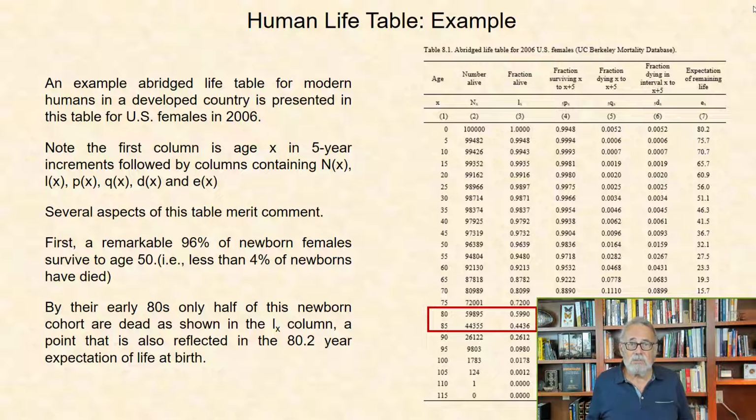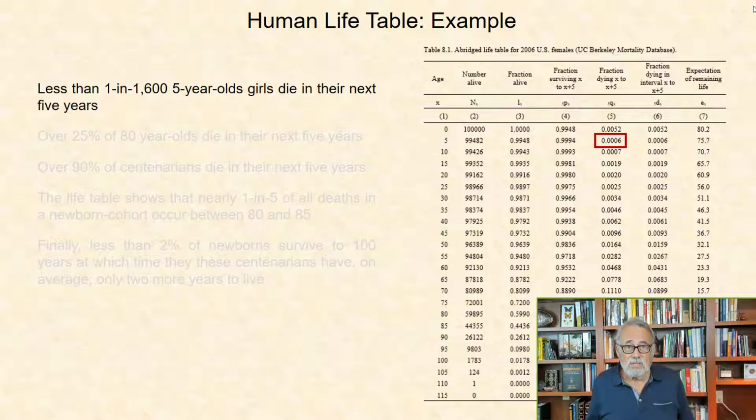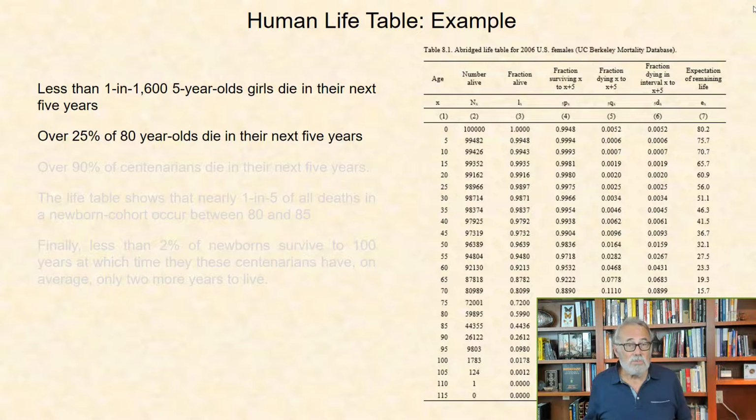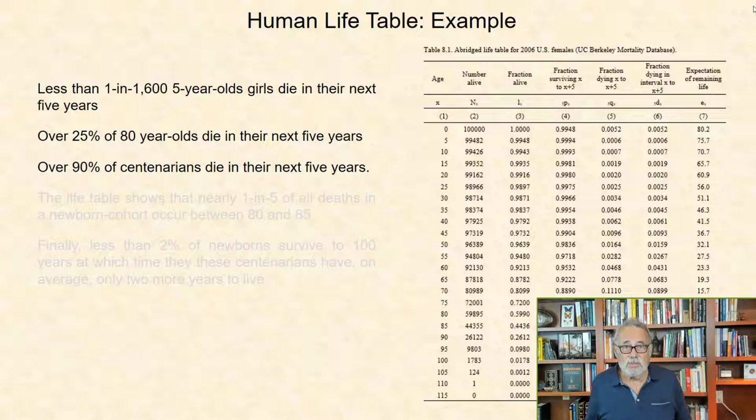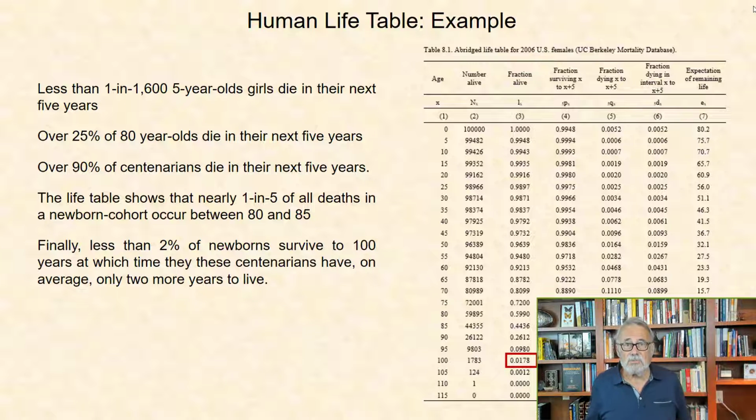By their early 80s, only half of this newborn cohort are dead, as shown in the lx column, a point that is also reflected in the 80.2-year expectation of life at birth. Less than 1 in 1,600 5-year-old girls die in their next 5 years. Over 25% of 80-year-olds die in the next 5 years, and over 90% of centenarians die in the next 5 years. The life table shows that nearly 1 in 5 of all deaths in a newborn cohort occur between 80 and 85. Finally, less than 2% of the newborns survive to 100, at which time these centenarians have, on average, only 2 more years to live.